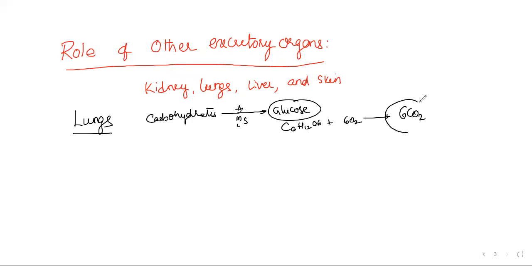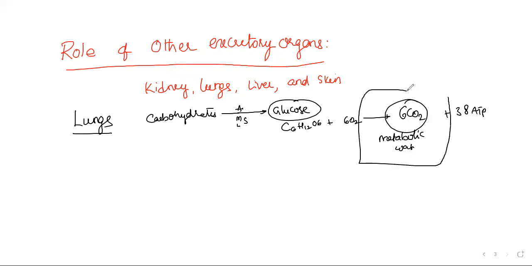When we break it, we get energy, but along with the energy we get a metabolic waste called carbon dioxide. This is carbohydrate metabolism, and carbon dioxide is the excretory waste material eliminated through the lungs.